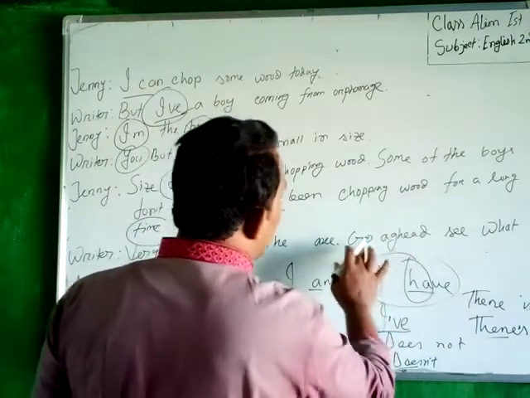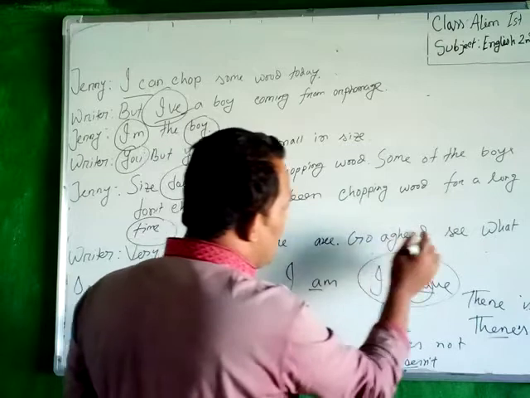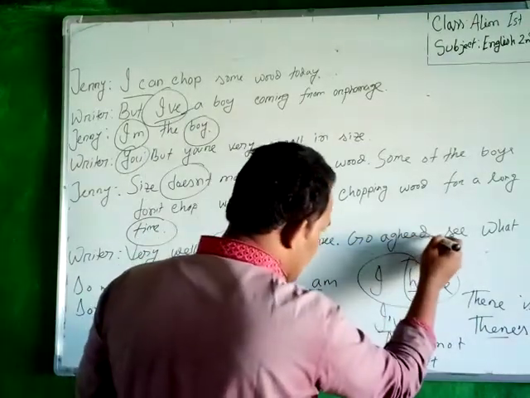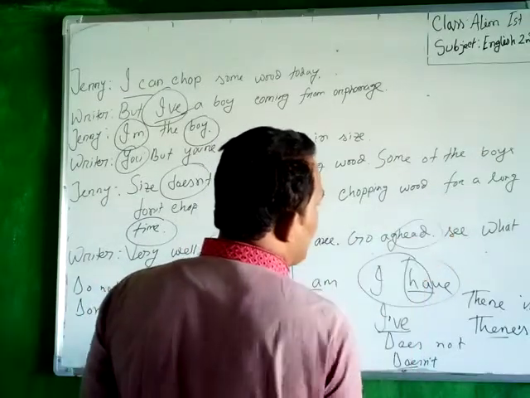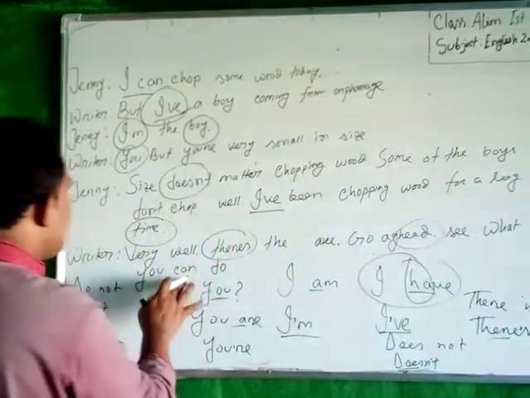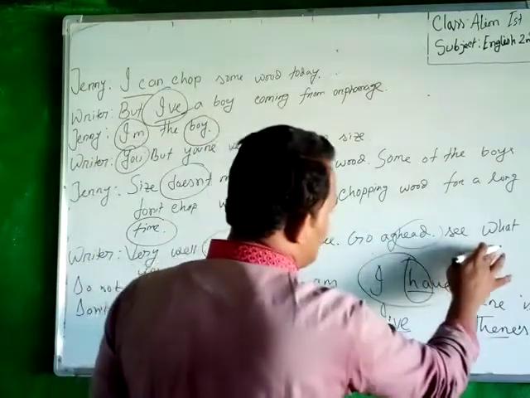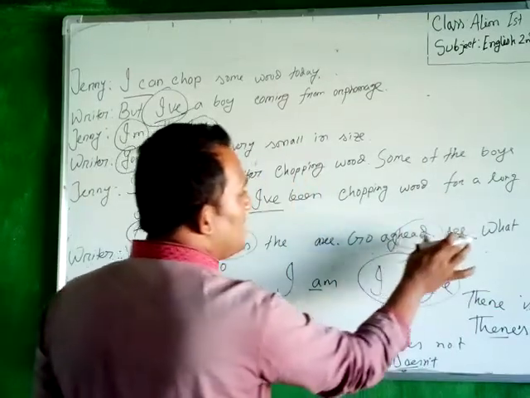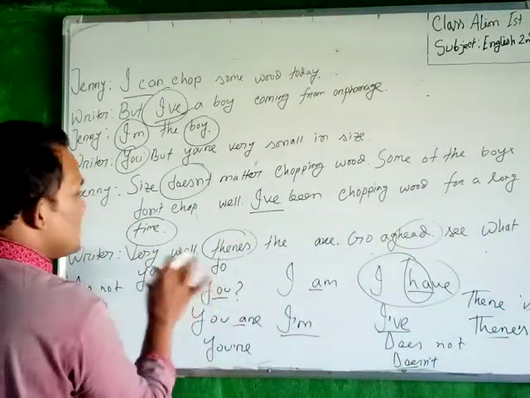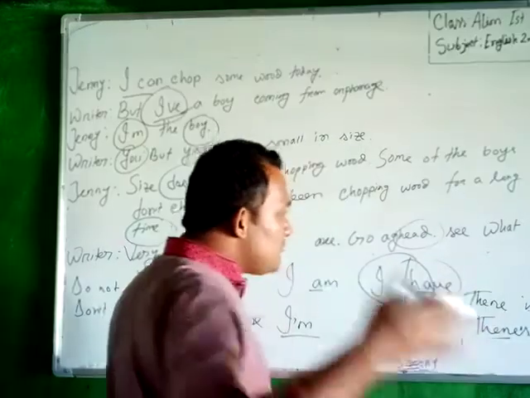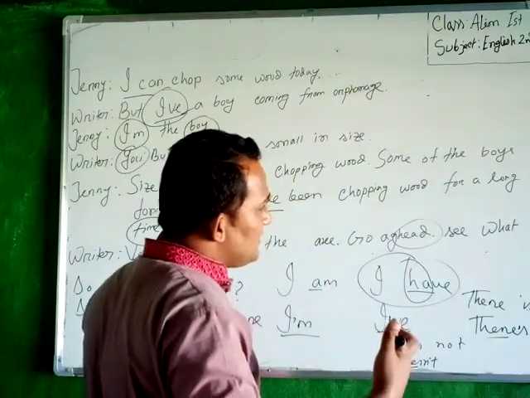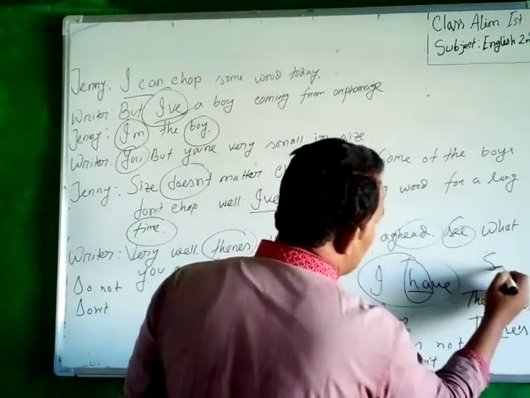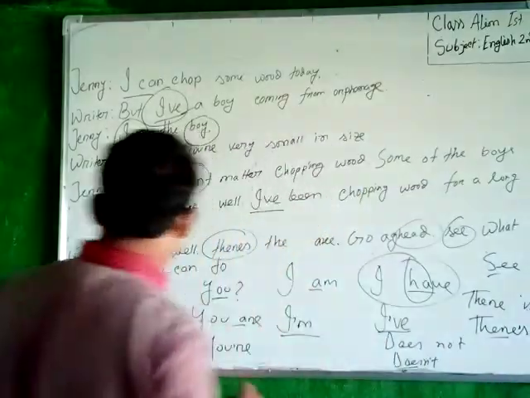Go ahead. It's a new sentence. Go ahead is an imperative sentence, so you have to put a full stop here. Okay. See what you can do. See is a new word, which means a new sentence. I have told you that every new sentence starts with a capital letter, so see will be a capital letter.